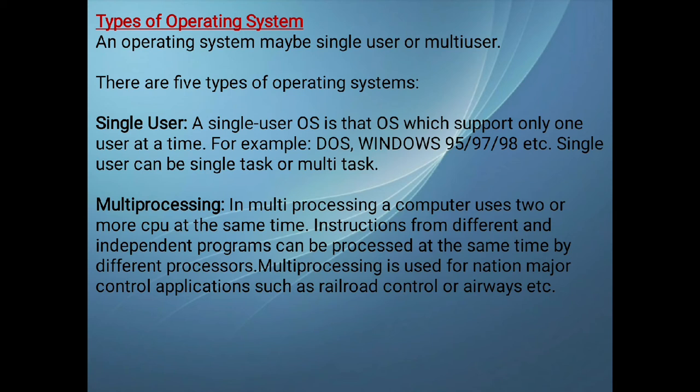For example, DOS, Windows 95, 97, 98, etc. Single user can be single user single task or single user multitask. Now here this is an operating system, and it can support only one user at a time. So only one user can use that operating system at a time. The most basic example is MS-DOS, the first operating system that was created by Microsoft.